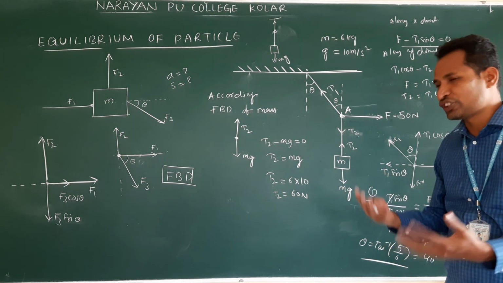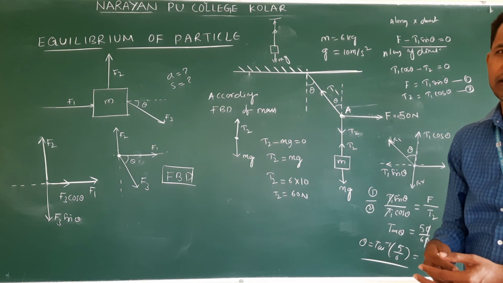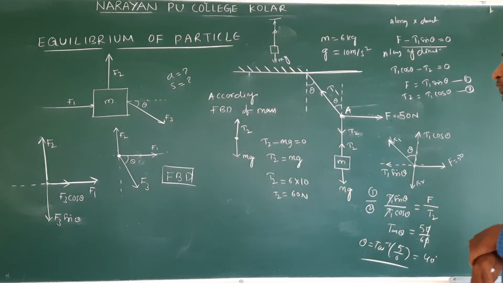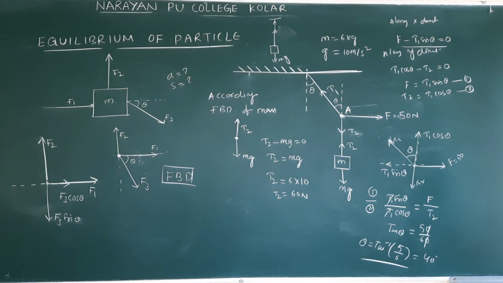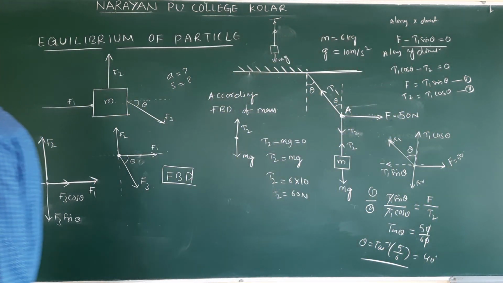Understand? In which situations we will make it equal to ma, mass into acceleration, we will see in problems. Right? I hope you understand this. If not, please read the textbook. It's given in the textbook, a clear solution. I hope I explained clearly. If not, you can ask the doubt. This is very, very important to solve the problems.